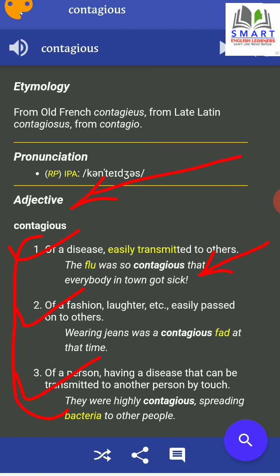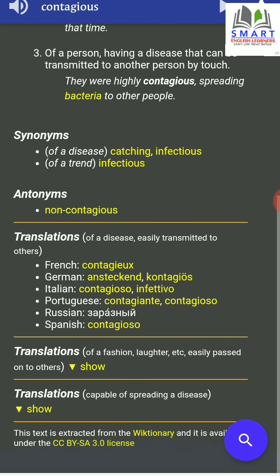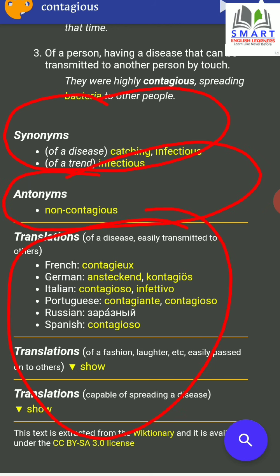I'm not going to read it all. After this, you will see synonyms, antonyms, and translation of this word into various different languages, especially the foreign languages. If you are not interested in this, just forget about it. But in case if you are interested in any other foreign language, you will get a translation over here. Now let's go for some other word.